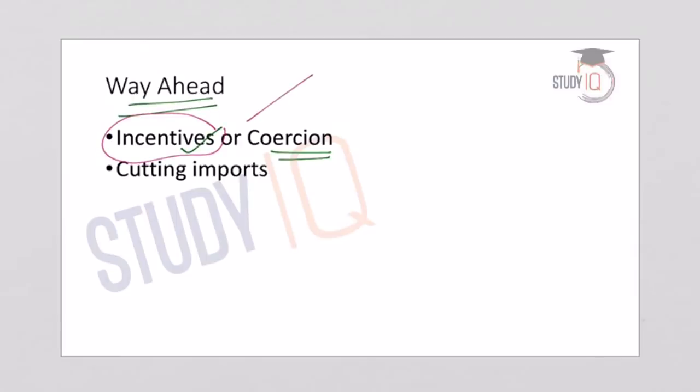Now, if we look at cutting down imports from China to India, if we take such a punitive action, this may not provide enough yield because China is not dependent on the Indian economy. China is an economy which has huge forex reserves and a huge trade surplus with other countries. So, for a country like China with its huge trade surplus and economic output, cutting down imports from China will not seem to be productive.